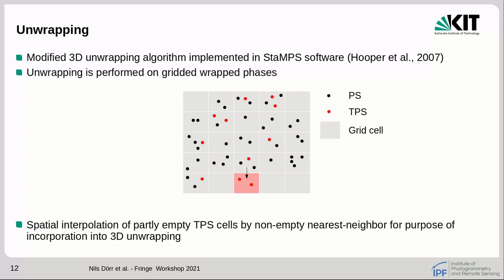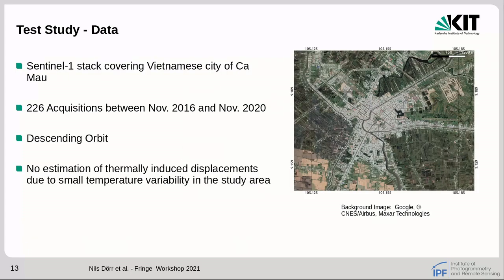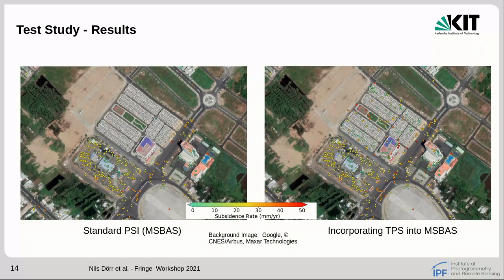We applied the proposed method to a Sentinel-1 stack covering the Vietnamese city of Cà Mau. Here on the left you see the results of a standard PSI run where no PS were identified in a district which was built during the Sentinel-1 time series stack. On the right you see the results of the PSI algorithm incorporating also TPS. Many TPS are found in this mentioned district.